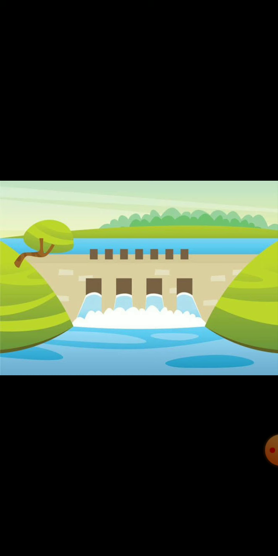Hydropower plants are associated with dams. As there are very limited waterfalls, it cannot meet the need of the population. That is why the dams are made. Before we talk about these dams, let us talk about hydropower plants. First of all, as I said, hydropower plants convert potential energy of falling water into electricity.